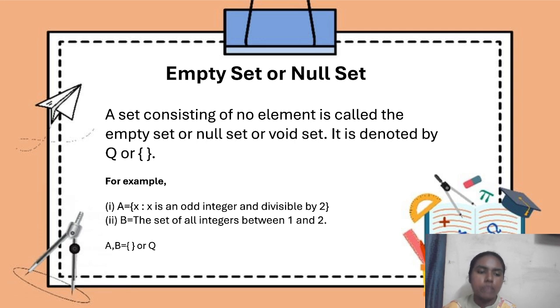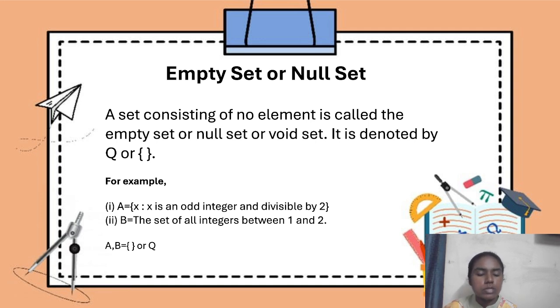For example, the first example they gave us is A is equal to x is an element such that x is an odd integer and divisible by 2. They gave it in set builder form with two conditions: x will be an odd integer, and x will be divisible by 2. They gave us odd integer but also divisible by 2. Only even integers are divisible by 2. An odd integer cannot be divisible by 2. So the set will not have any number where an odd integer is divisible by 2. So this set is an empty set.